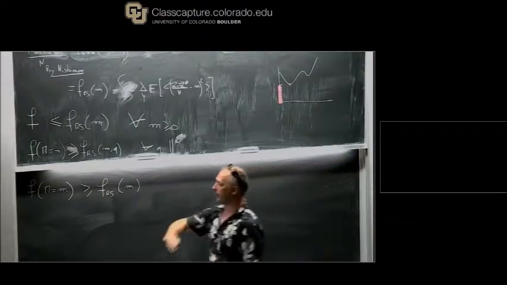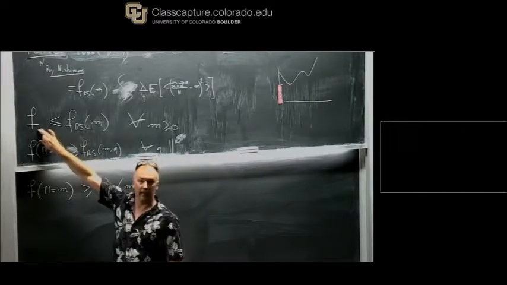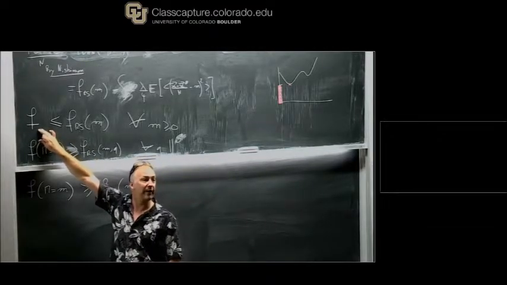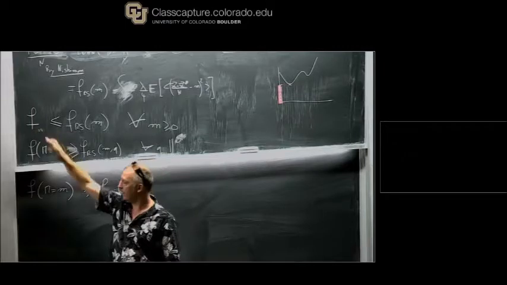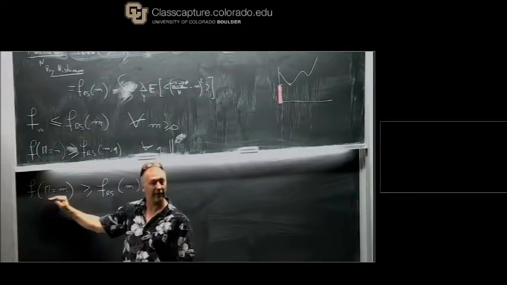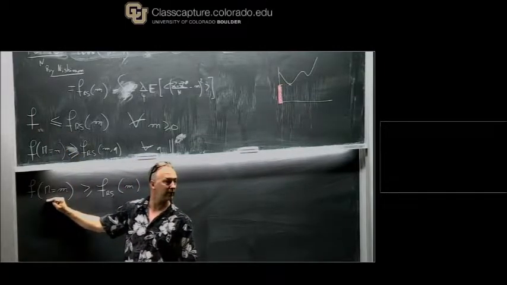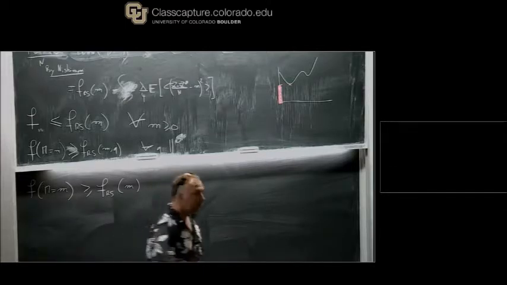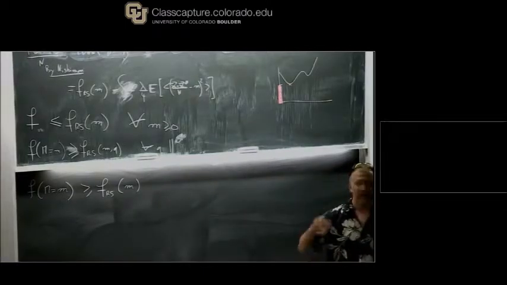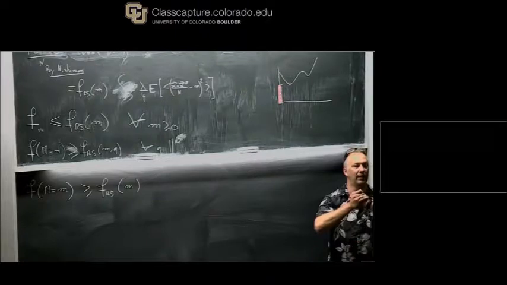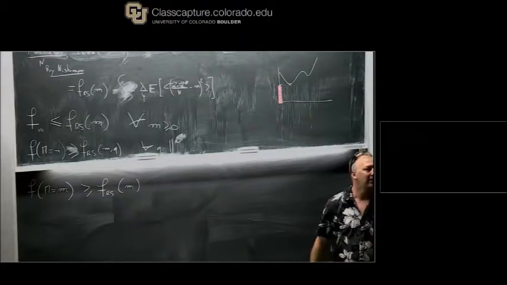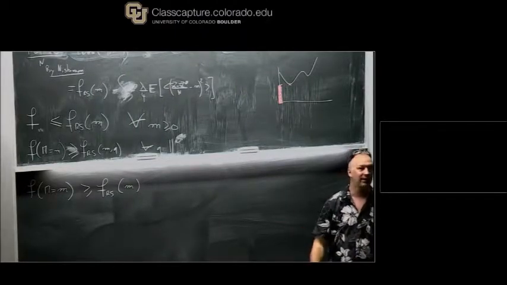So I'm not done yet, because here I have a bound for the free energy without any restriction, and here I have a bound for the free energy restricted to a given magnetization. But now, if I know the free energy for each magnetization, what is the true free energy? The lowest one.